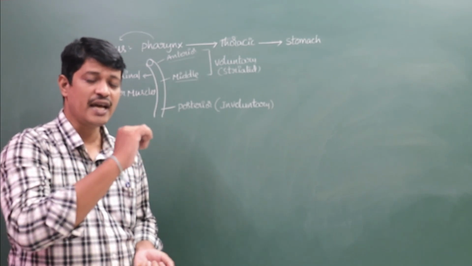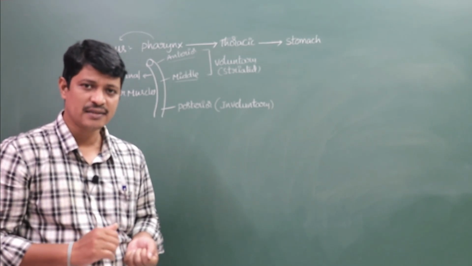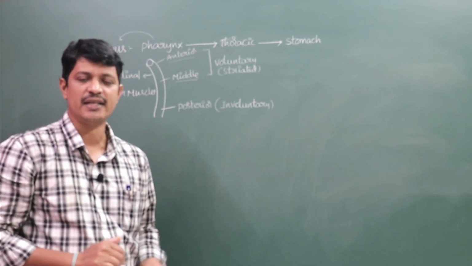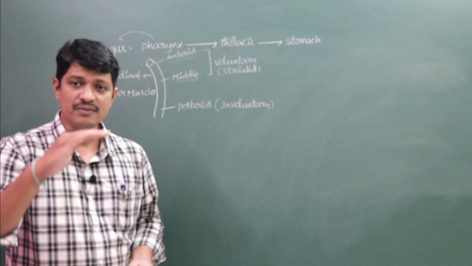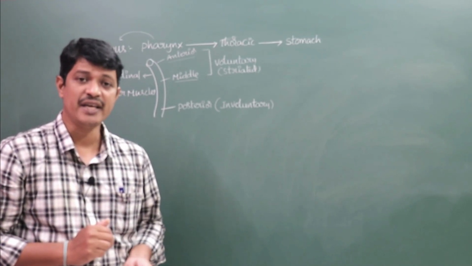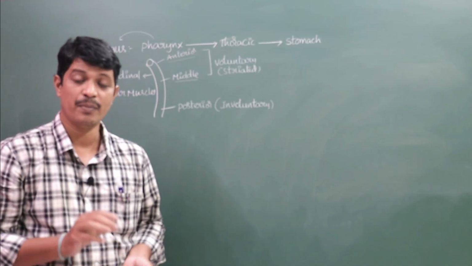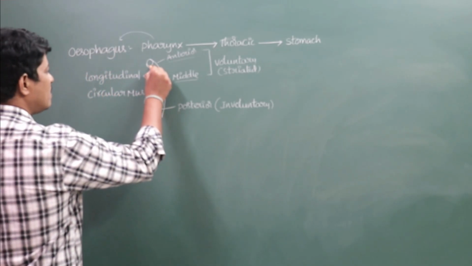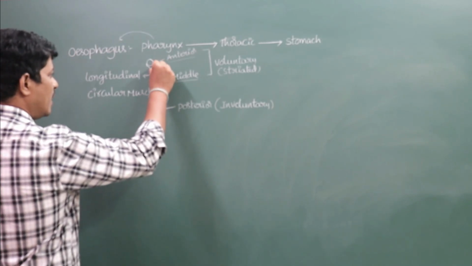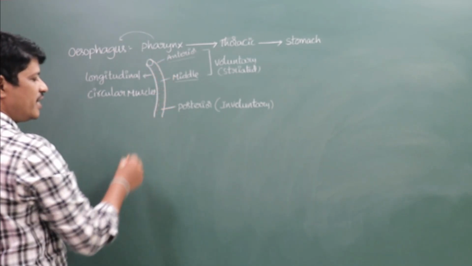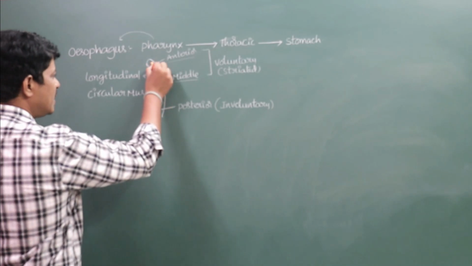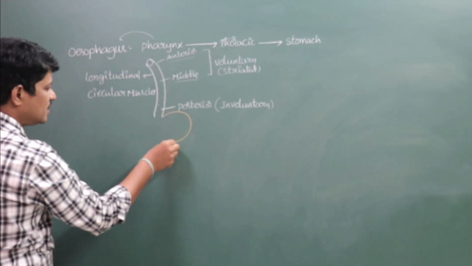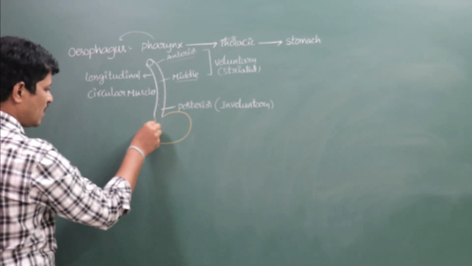It gives the wavy movements to the esophagus for the easy passage of the food particles from one place to another. These wavy movements are known as peristaltic movements. So due to the presence of mucus and the peristaltic movements, the food immediately passes from the esophagus and finally enters into the stomach.